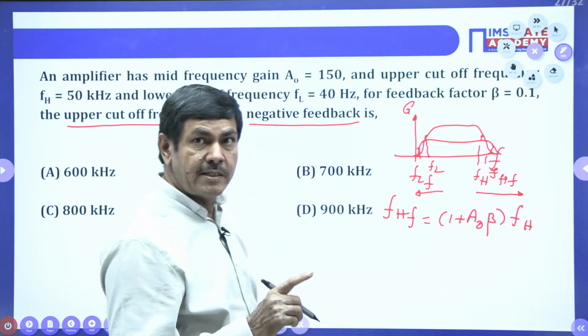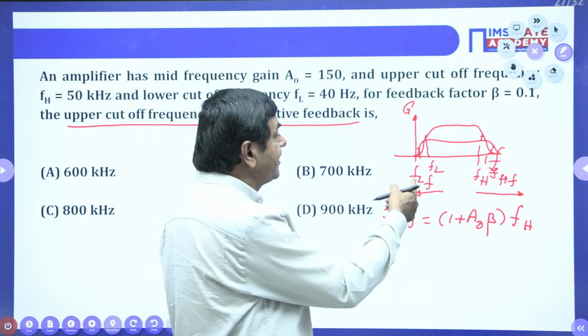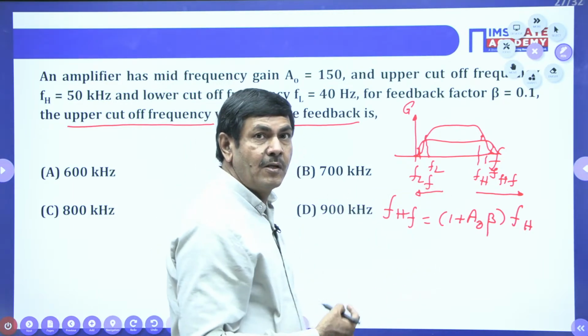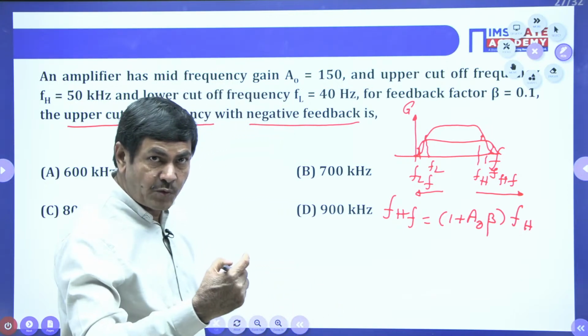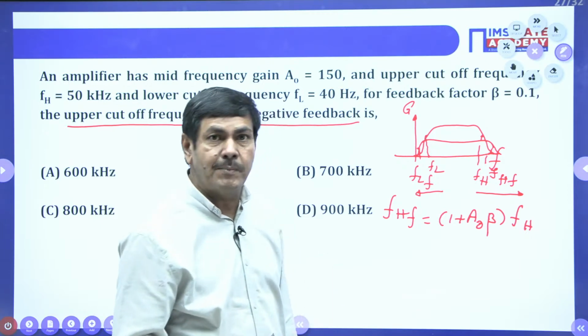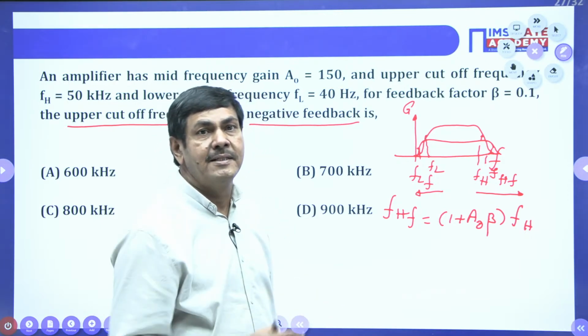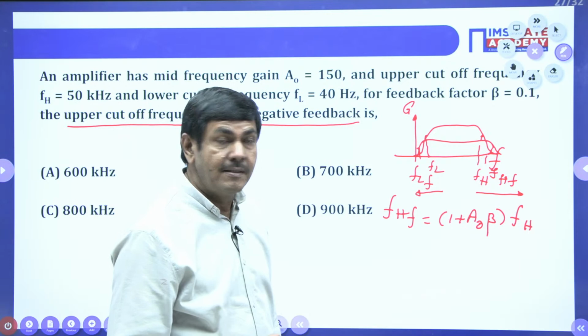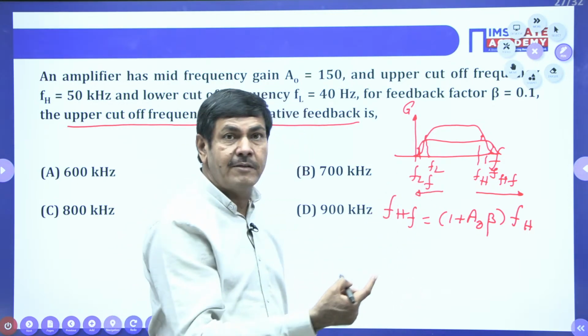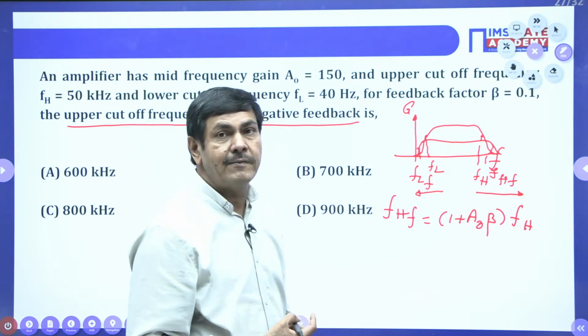Suppose I ask the question now, sir, what about the FLF? FLF is increasing or decreasing? FLF means it is decreasing only. Lower cutoff frequency, after feedback, is going to reduce. Reducing means you must divide by 1 plus A beta. That means FL by 1 plus A beta, if it is taken, you will get the FLF.